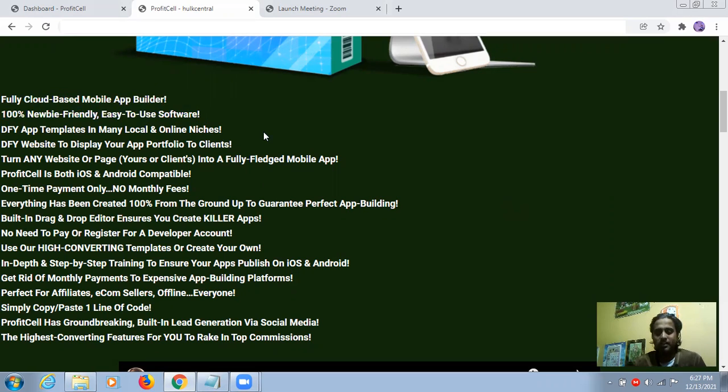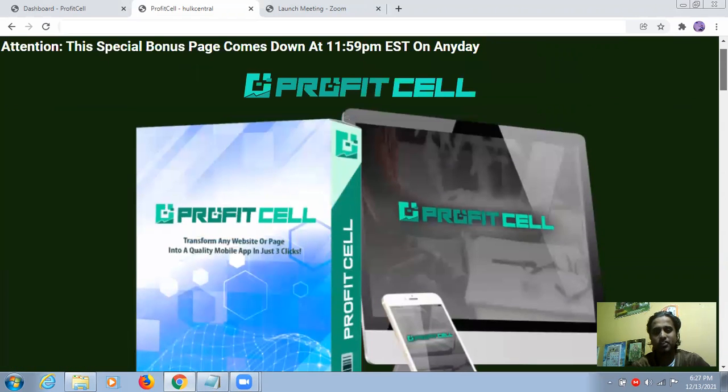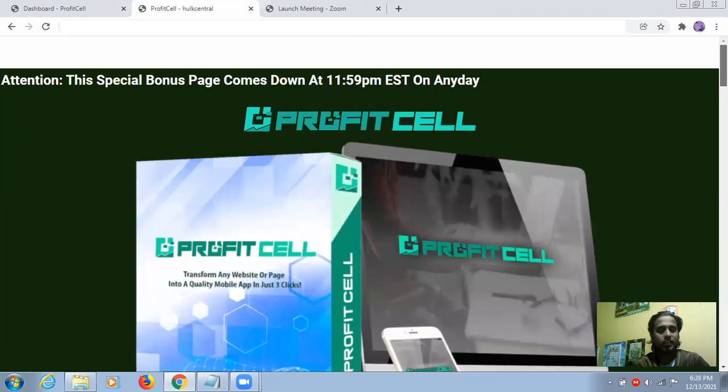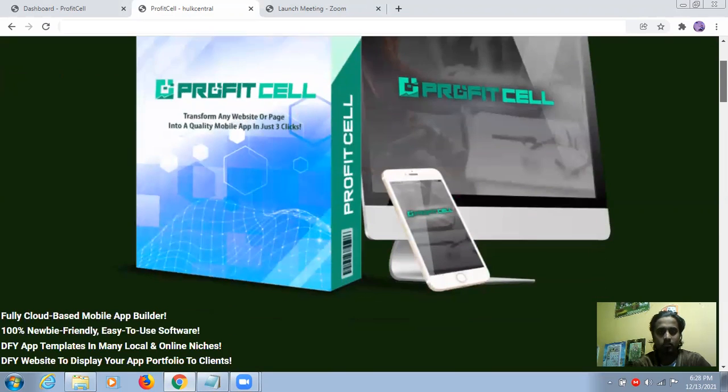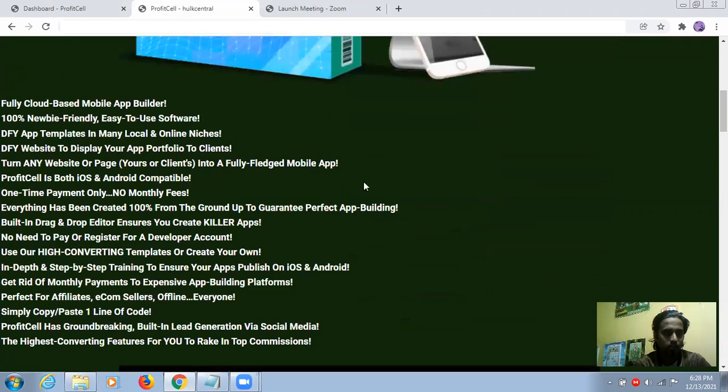Now, what is the main reason to create an application? Because in the future, the scope of applications will grow. So in that situation, you will need this Profit Sale, because by creating an application, you can take your business to the next level. It's pretty simple if you have an application. So let me show you what this is.